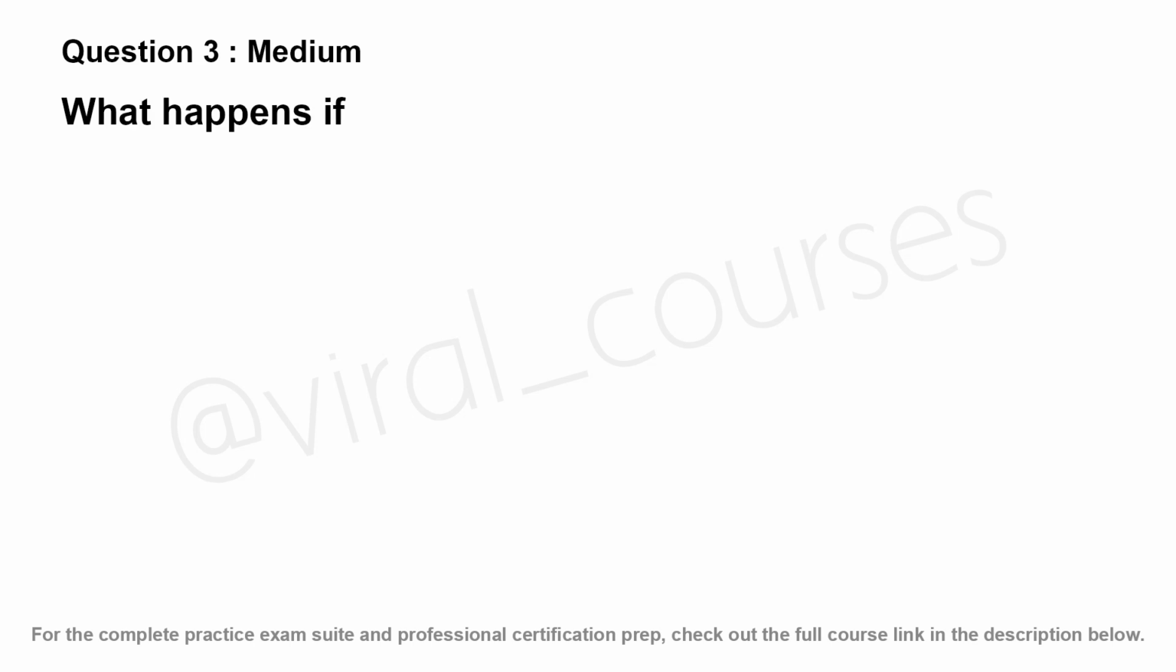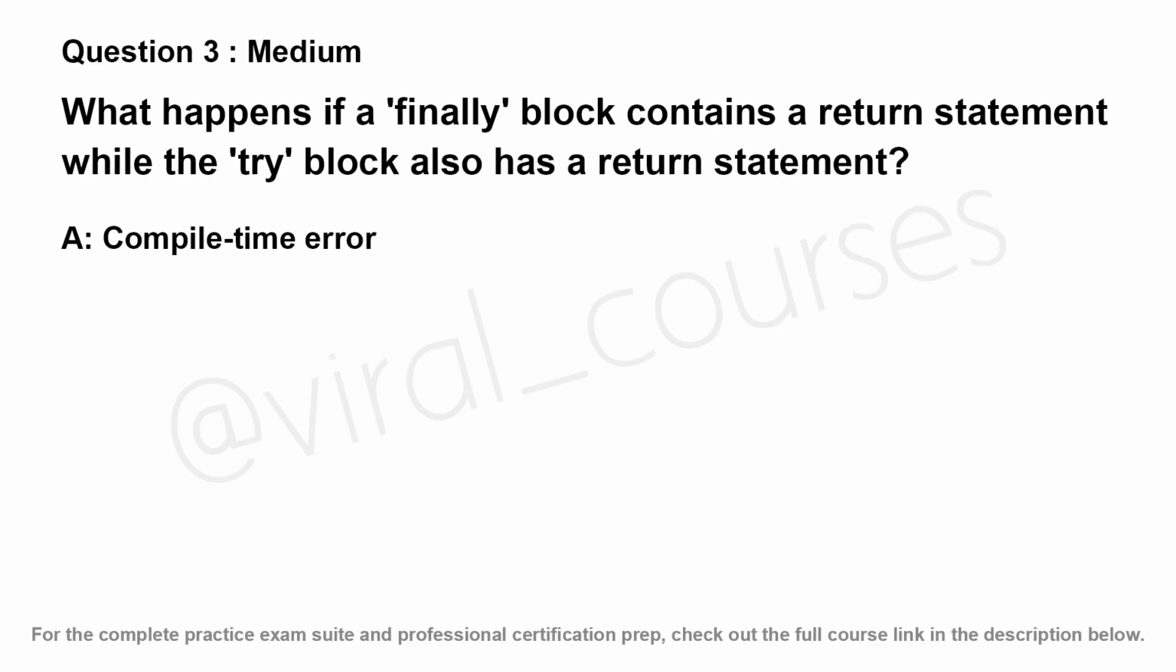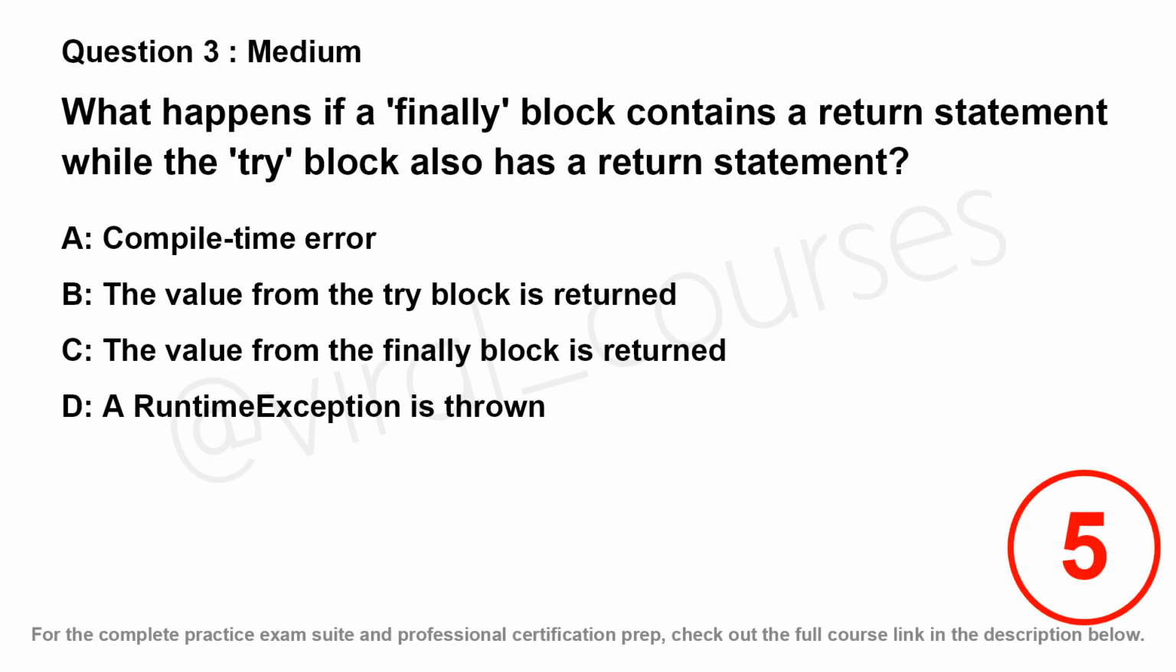What happens if a finally block contains a return statement while the try block also has a return statement? Option A, compile time error. Option B, the value from the try block is returned. Option C, the value from the finally block is returned. Option D, a runtime exception is thrown.